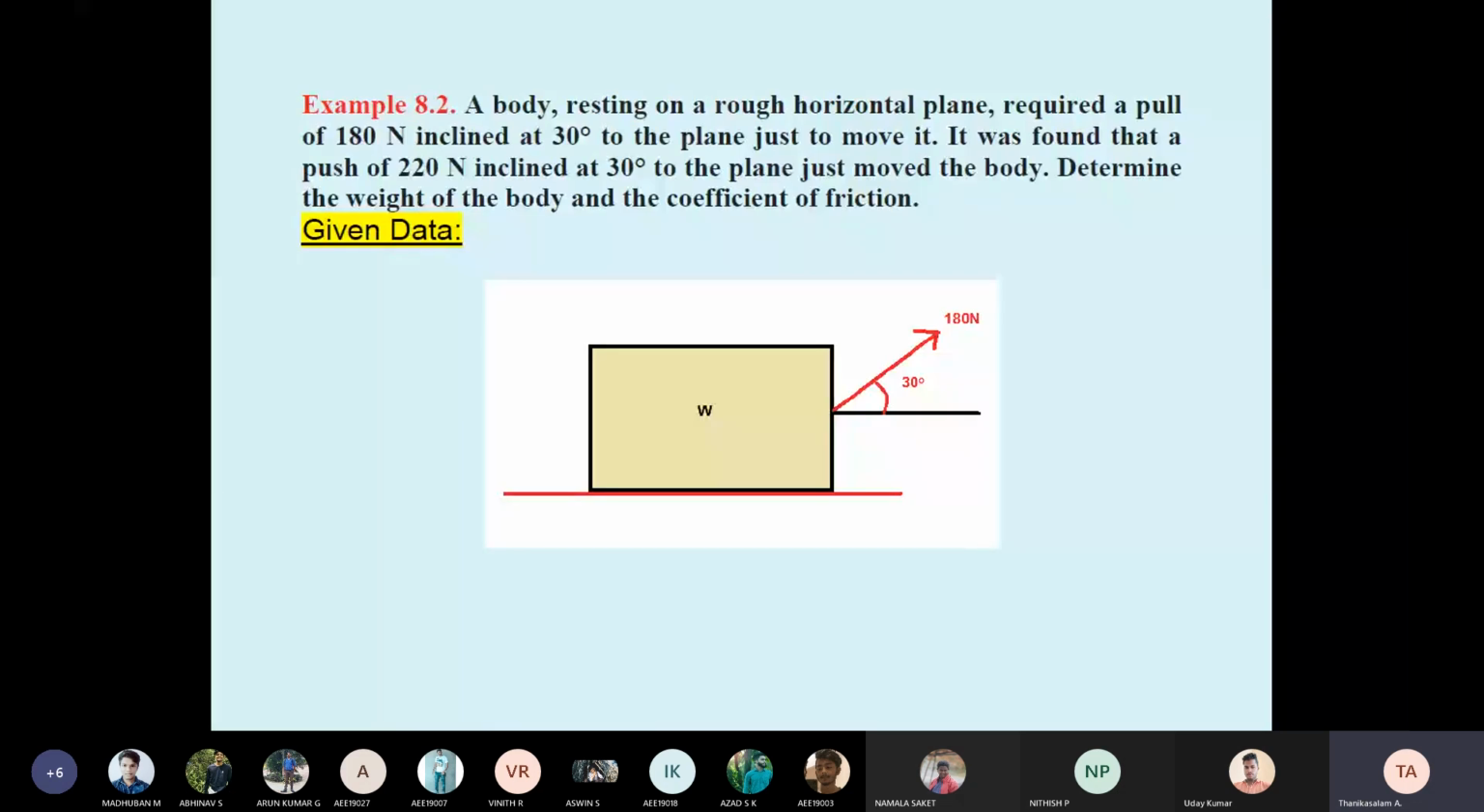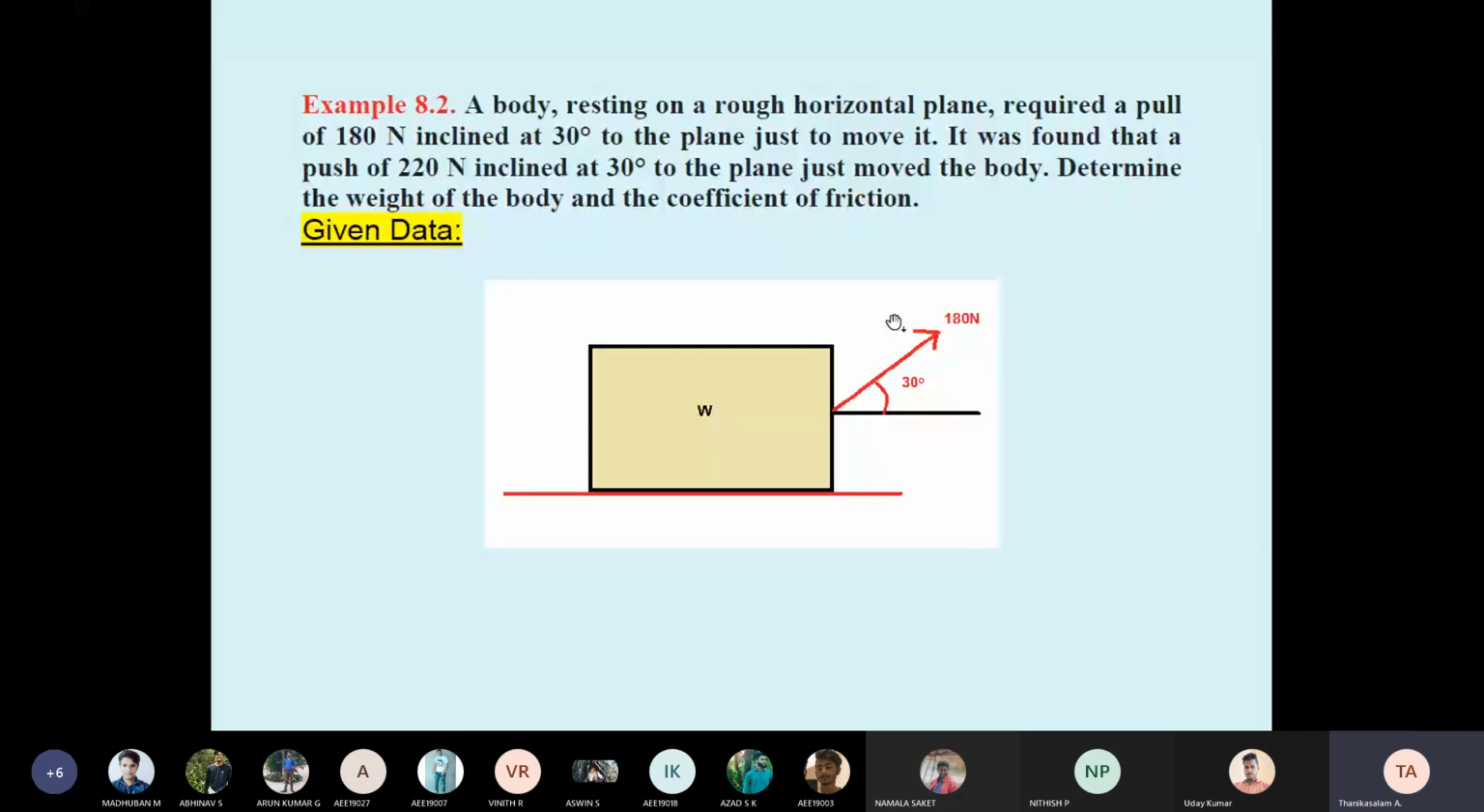The second problem we also discussed. A body resting on a rough horizontal plane. One body is resting on a horizontal plane, so you draw the horizontal line, then draw the body as a rectangular box. Here a pull of 180 Newton is applied. Pulling means you are pulling from the front side. The angle is also given, 30 degrees. Therefore, one body resting on a rough horizontal plane, pulling force 180 Newton at 30 degrees. This is the first condition.